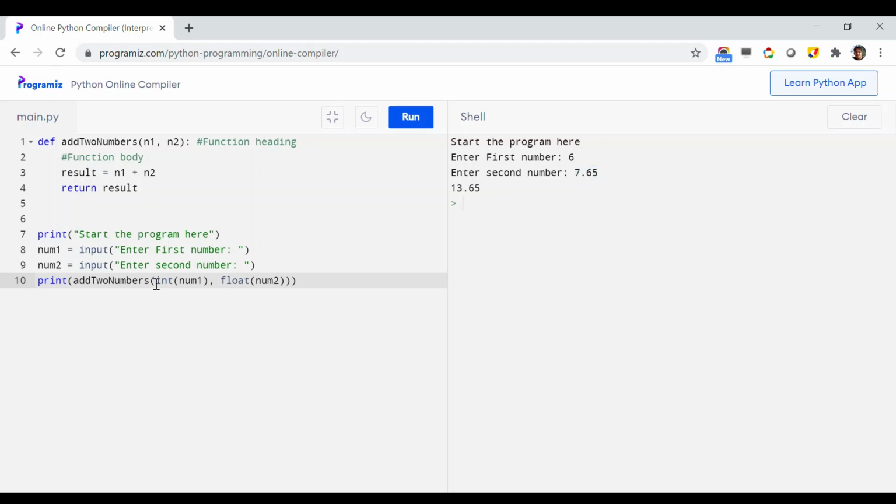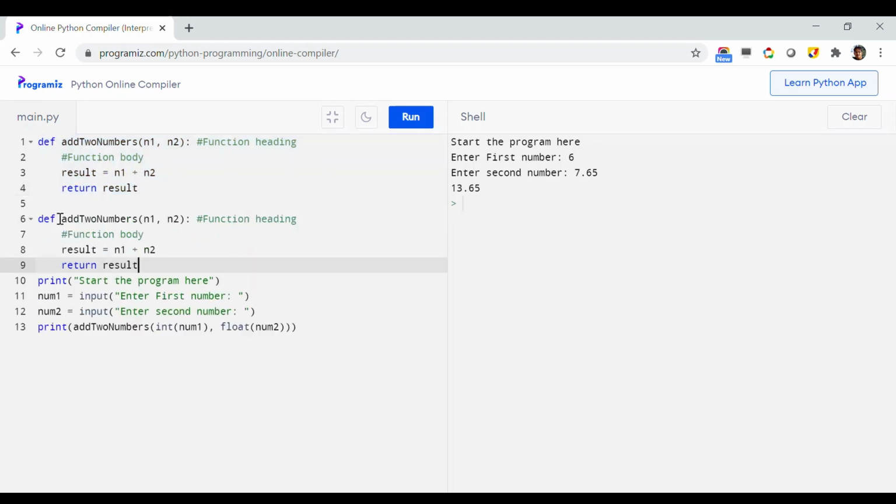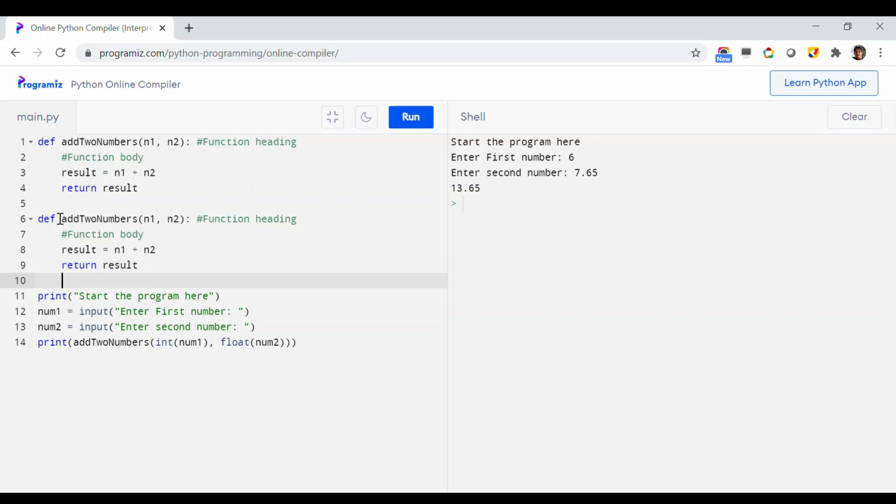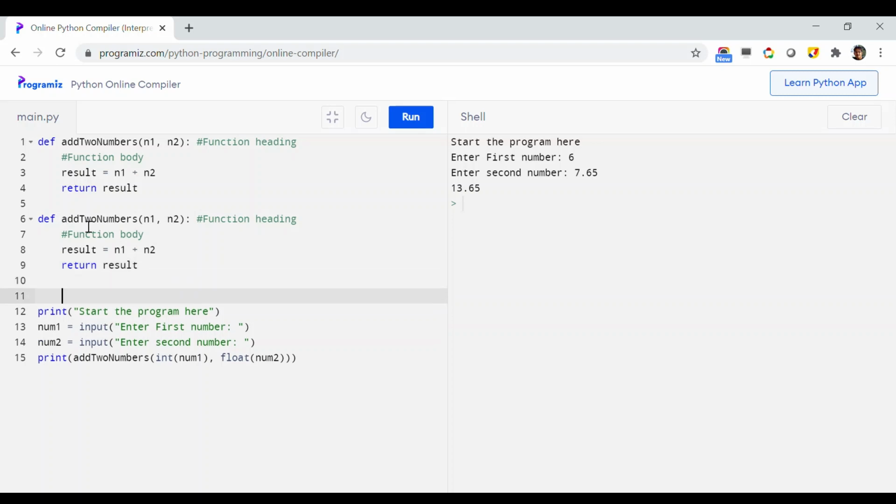Now the next thing is, instead of only adding two numbers, you can write a function which is expecting three different numbers also. So you really do not need to restrict yourself to only two numbers. So let's call it add three numbers, then n1, n2, and then n3, something like that. So that is also possible. And not only 3, you can do 4, 5, 6, any number of numbers.